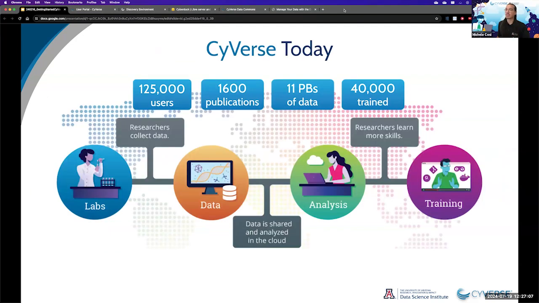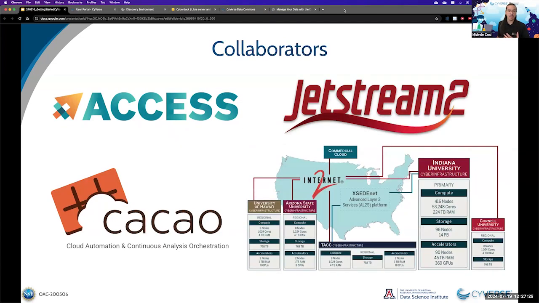Today, we count more than 125,000 users, more than 1,600 publications and citations, 11 petabytes of data, and more than 40,000 people trained through these trainings. CyVerse wouldn't be here without its collaborators at ACCESS and Jetstream, and even Internet2, with which altogether we were able to create CACAO, the Cloud Automation and Continuous Analysis Orchestration.